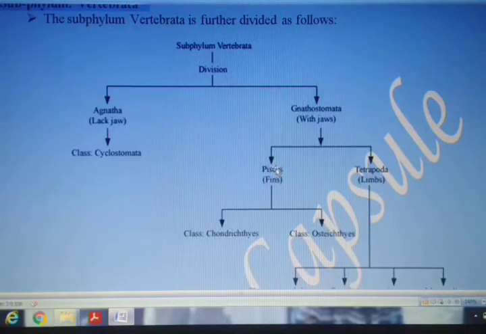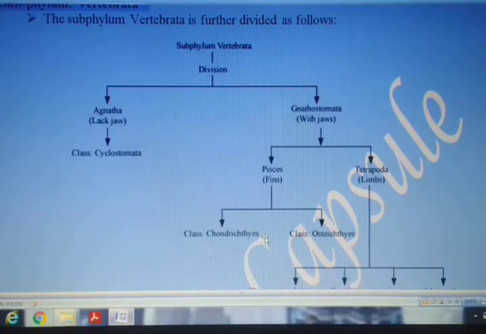Superclass 2 are there, fishes and tetrapoda. Now these both superclasses are further divided. So fishes over here is divided into 2 classes. The first one is called chondrichthyes and the second one is called osteichthyes.